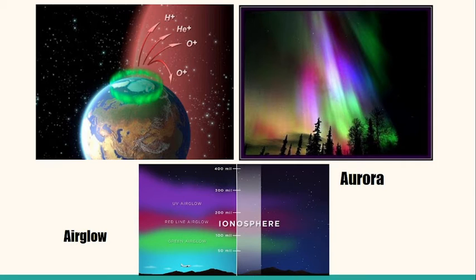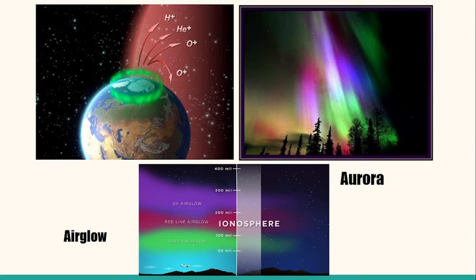This event is known as airglow. But this airglow is not visible. It can be seen with the help of optical instruments like interferometers. But these two phenomena are normal because of the Sun-Earth interaction.